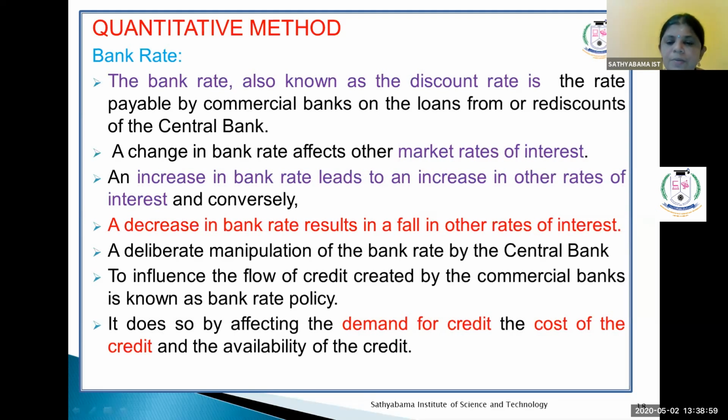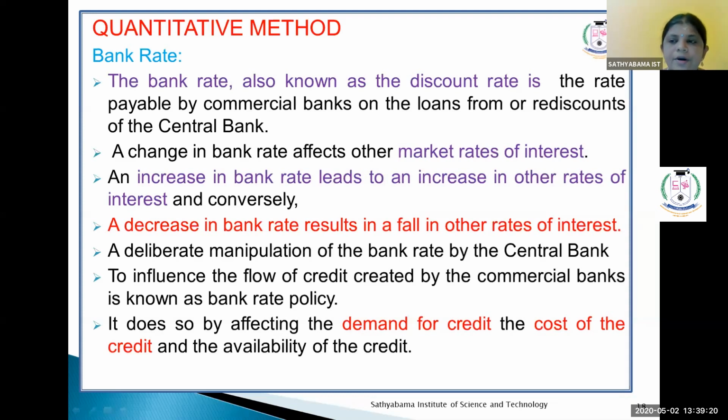The manipulation of bank rate by the central bank to influence the flow of credit created by the commercial banks is called bank rate policy. It works by affecting the demand for credit, the cost of credit and the availability of credit.